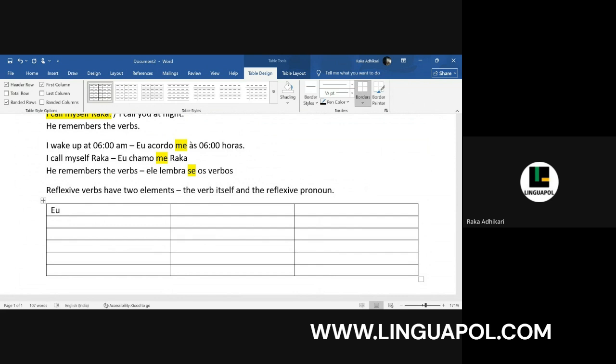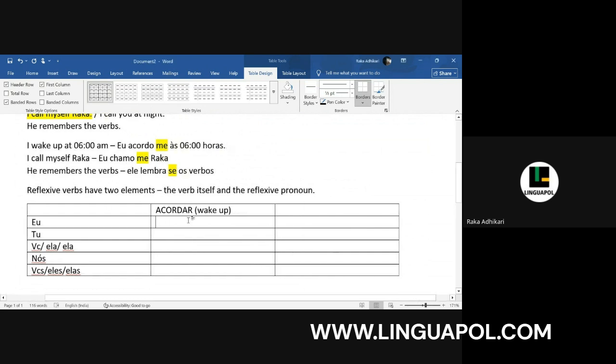So let's take our common subjects: eu, tu, você, ele, ela, nós, vocês, eles, elas. Let's take the verb acordar. Acordar is to wake up. Now, as I told, we will conjugate the verb and we will add the respective reflexive pronoun as well.